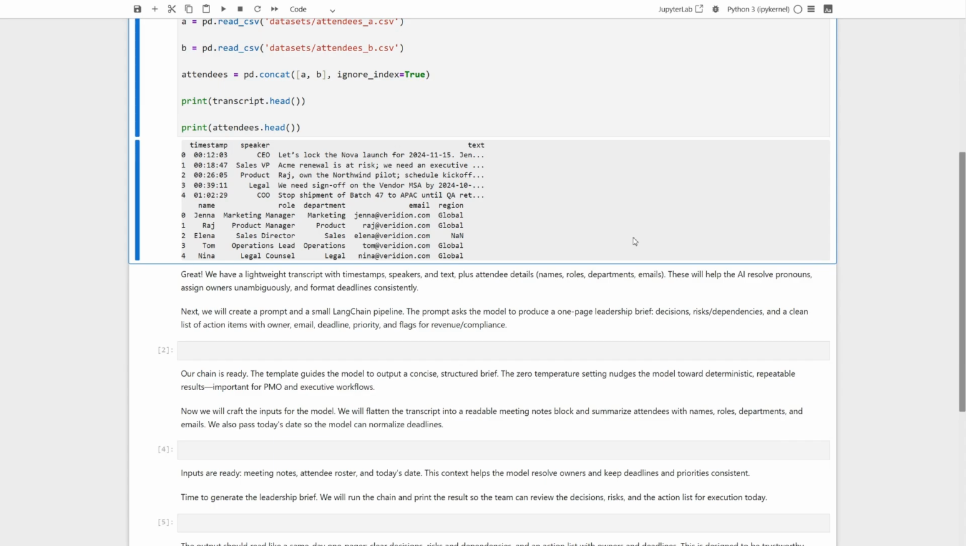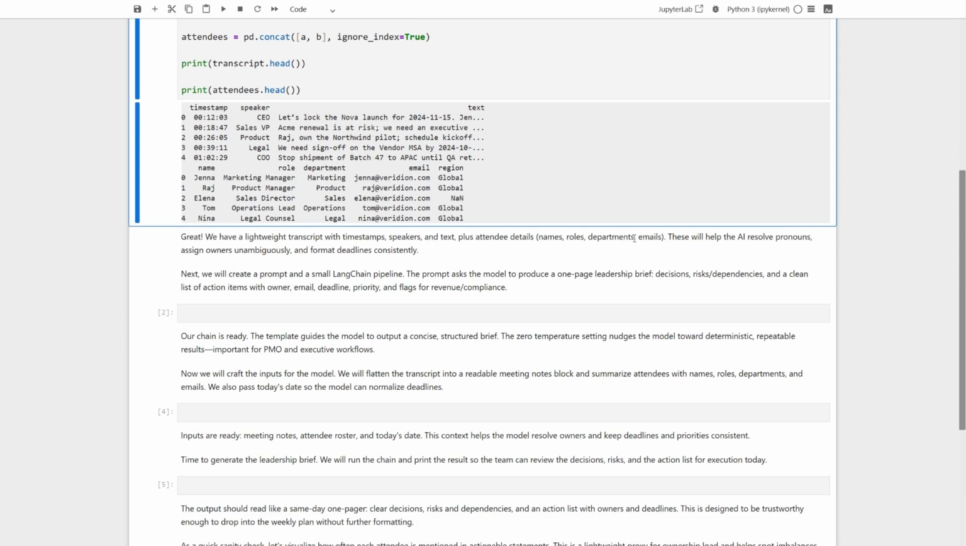Why does this matter? It lets the AI resolve pronouns, like "she" or "legal," into real people with emails. It also helps the model assign owners unambiguously and format deadlines in a consistent way. In short, better inputs lead to a brief you can ship without hand-fixing. Now we'll build a focused prompt and a small LangChain pipeline. Here's where things get interesting.